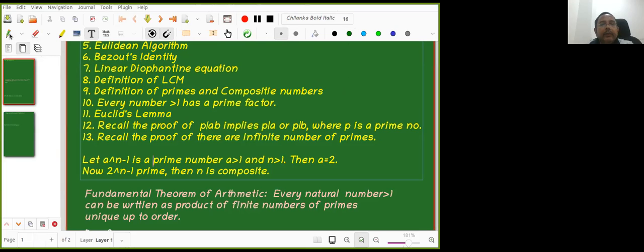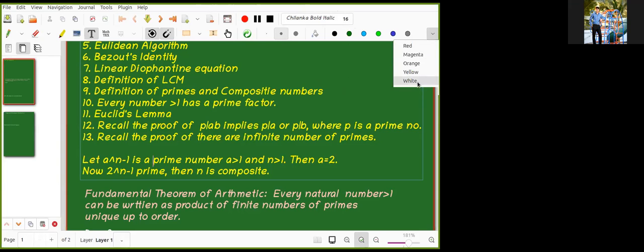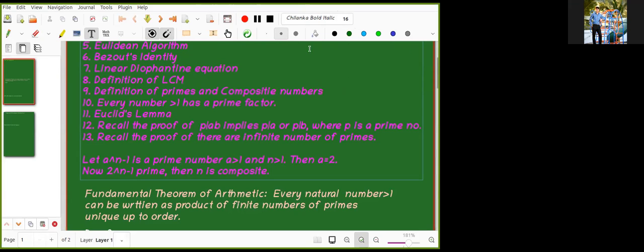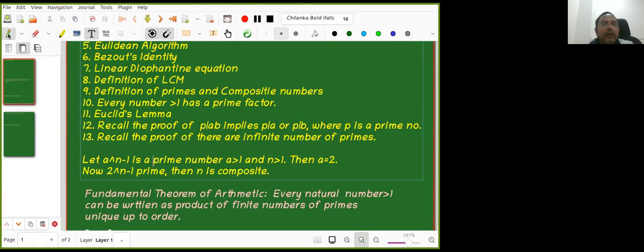So if we first try to factorize a raised to n minus 1, for that first we can try with n equal to 2.